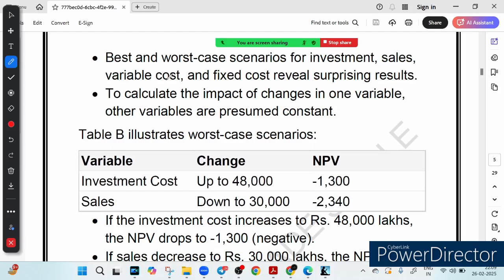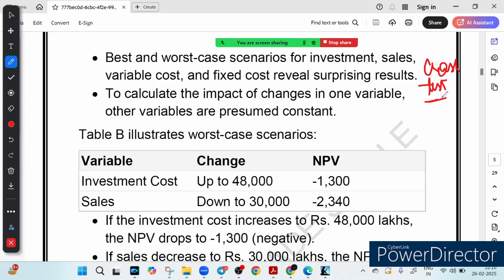This means we change one variable at a time, keeping the rest constant, to see how it affects the final profit and cash flow. Think of it like a crash test for a car. You know about the crash test for a car? Think about it like this. So we test different situations to see how strong the project really is. I hope this makes sense to you. So the final takeaway is that NPV tells us whether the investment is profitable.